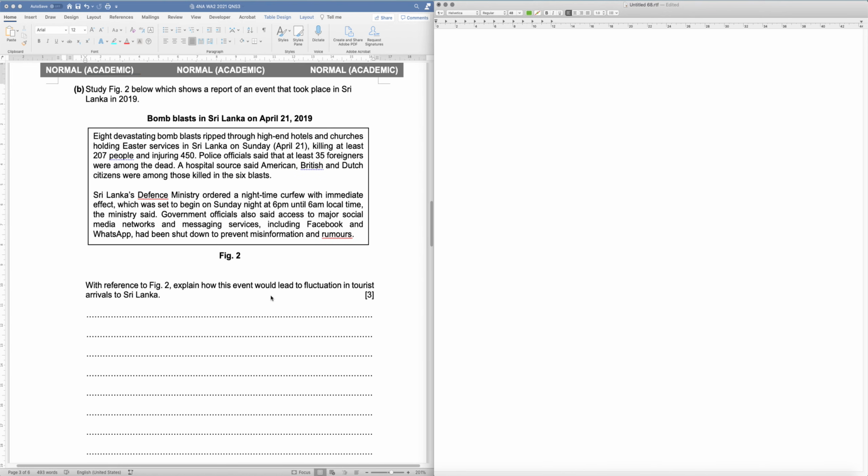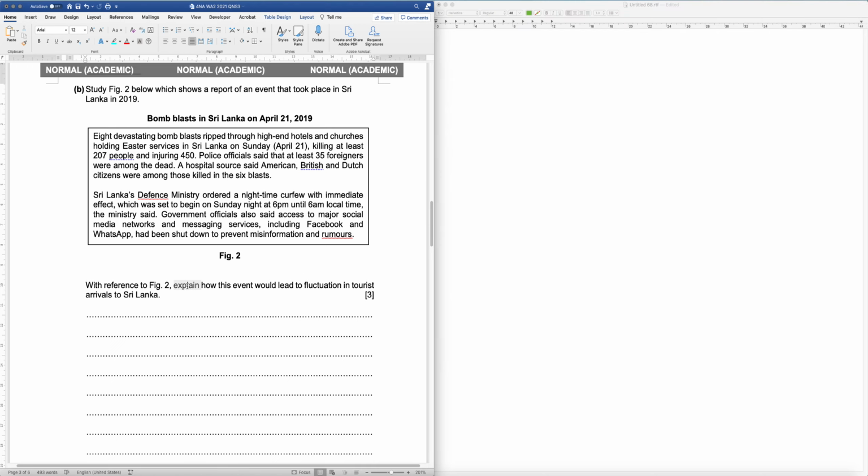Part B of your 2021 WA2 for geography. Okay, this answer is this. So the question asks you to explain how the event will lead to fluctuation. So you must identify the event. This is the start point. Let me just add in start point.